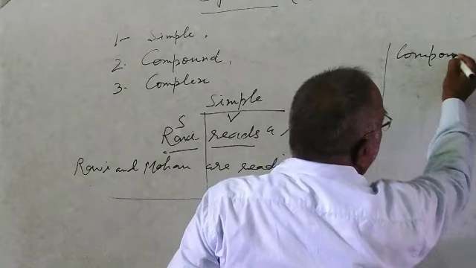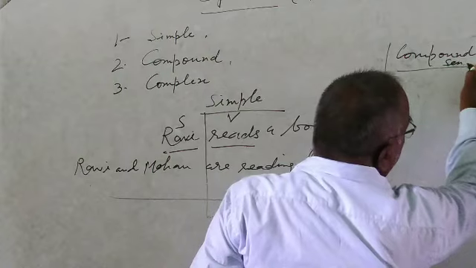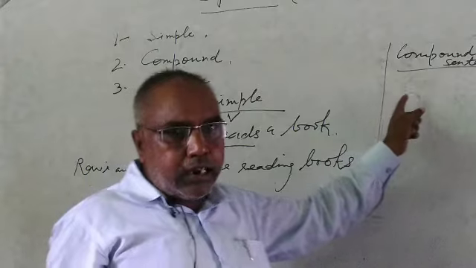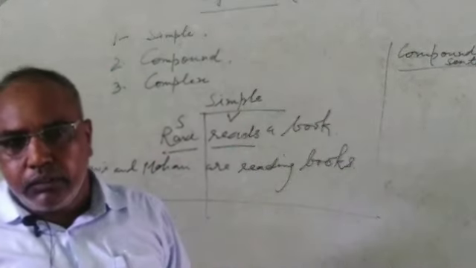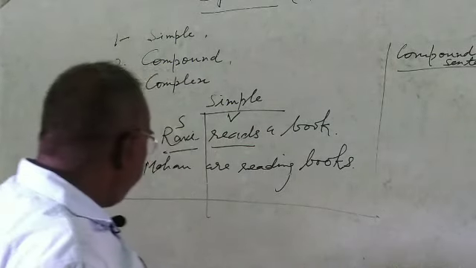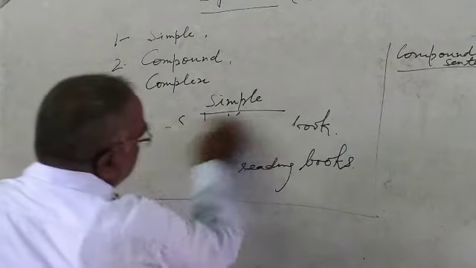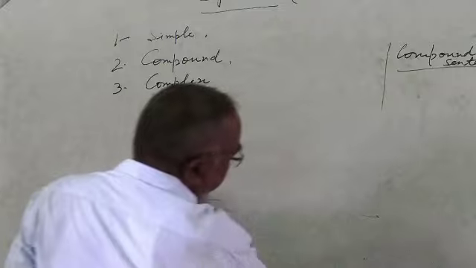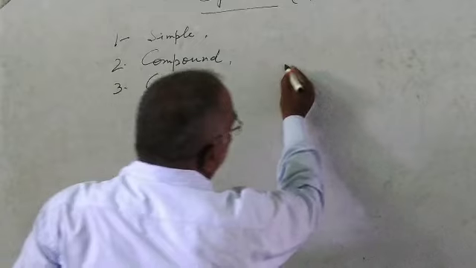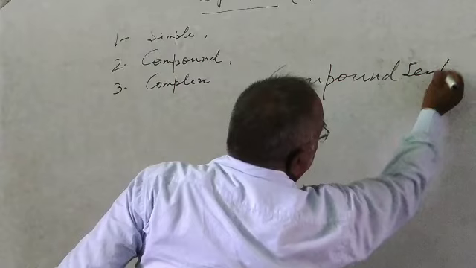Compound sentence. What does it mean? Compound means one subject and more than one verb. What does it mean? I am going to give you the detail of compound sentences.